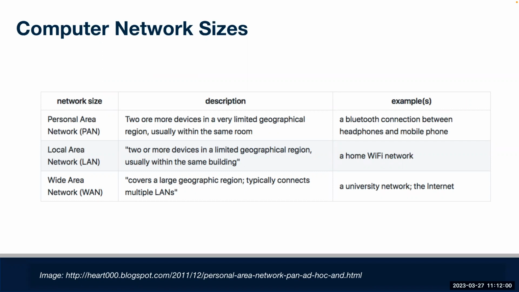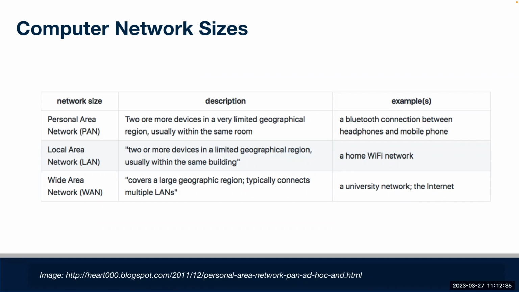And when we talk about networks, we can characterize them by their size. The smallest version of this is a personal area network. If you're walking around the Georgetown neighborhood with your mobile phone and some Bluetooth headphones, maybe even a wireless hotspot, as you move throughout the city, that network moves with you. We can call that a personal area network. It's around your person and could be mobile with you.